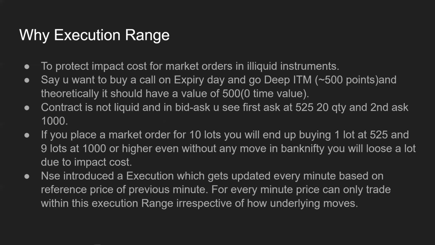So now when you see the bid ask of this contract, what you see is the first ask for one lot, that is 20 quantity, at 525, right? And then the second ask at 1000, right? So there is a huge difference between the first ask and the second ask. So there is somebody who's trying to sell this option at a very unfair price, right?